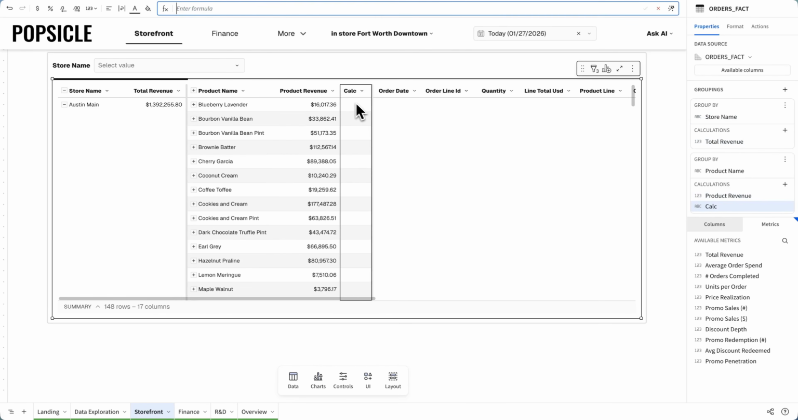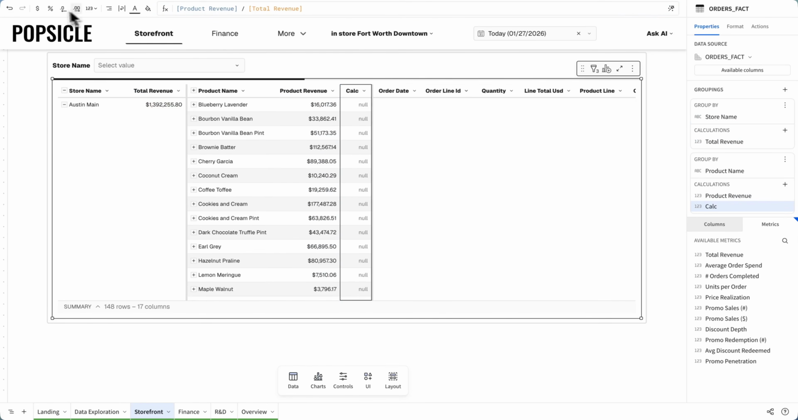In Sigma, I'm able to do things like create calculations across levels of detail, one from this product level and one from the store level, in order to get things like a derived percentage of my total store revenue. Let's call this percentage of total.